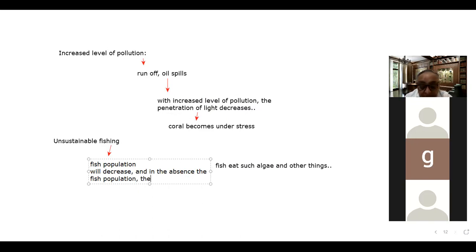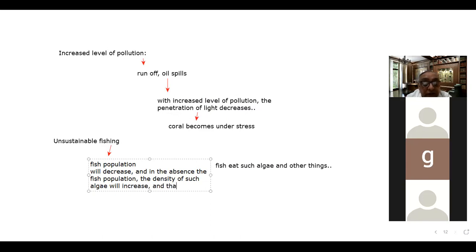The density of such algae will increase. The density of those things which the fish eat will increase.